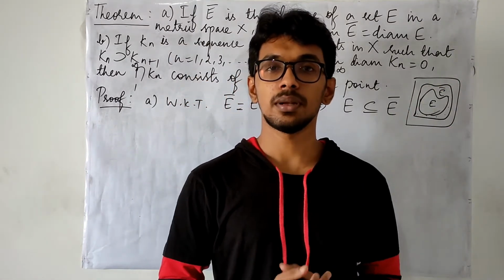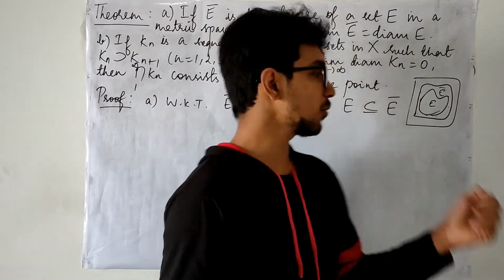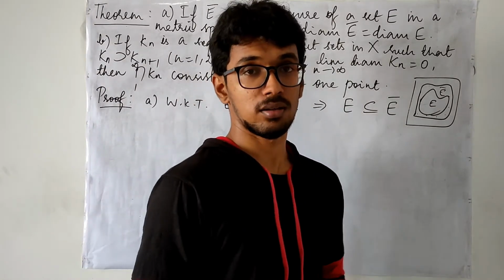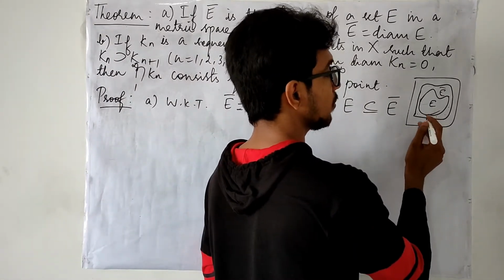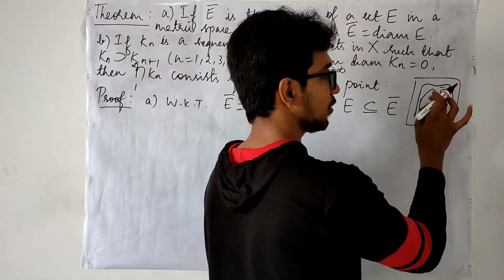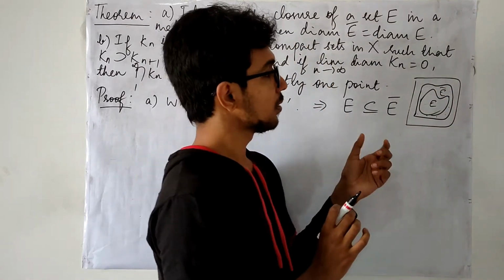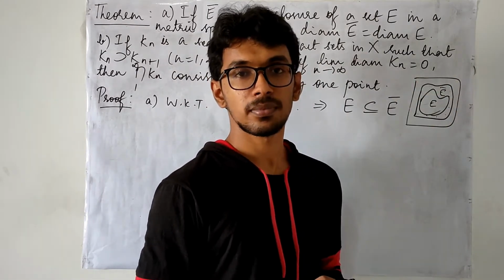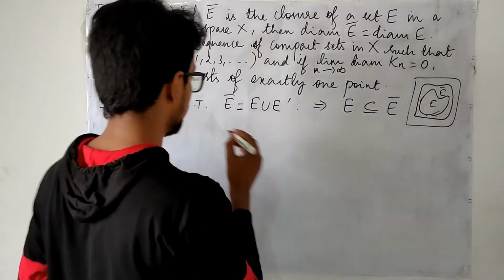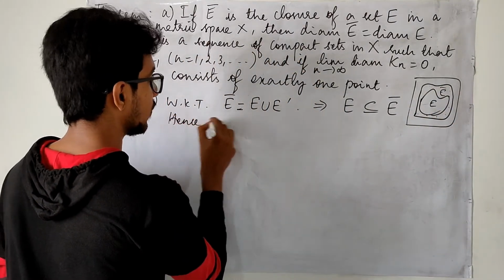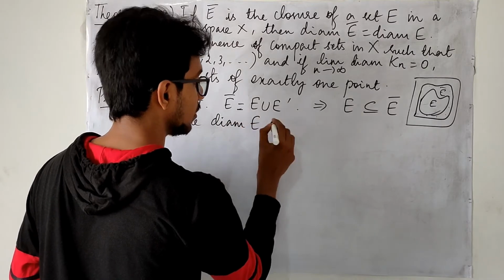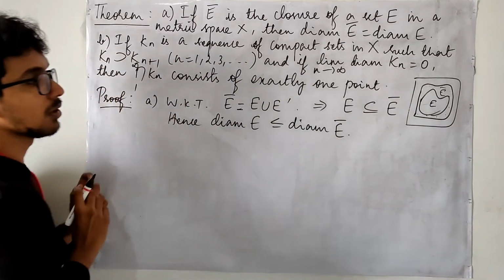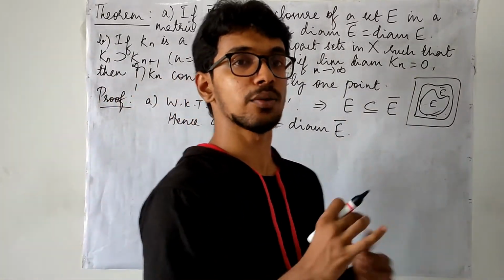Here you may see that your E is a subset of E closure. Whenever your set is closed, what happens? Your E and E closure are the same. That is why we have the equality as well. And we are talking about the diameter here. So the supremum of the distances of the points inside E will have to be less than the maximum distance in E bar. That is evident from this itself. Hence, diameter of E is less than or equal to diameter of E closure. So here what should we prove? We have to prove the other way.